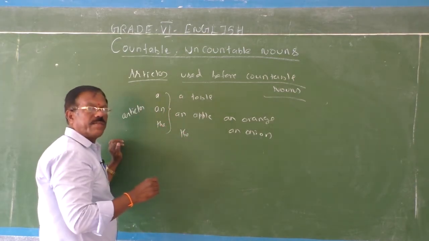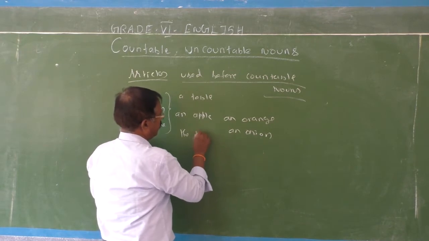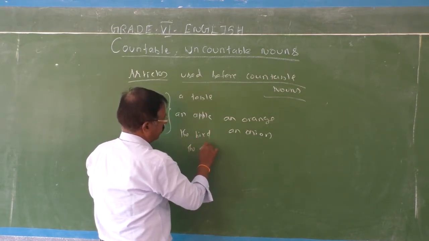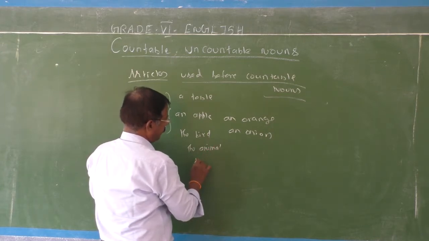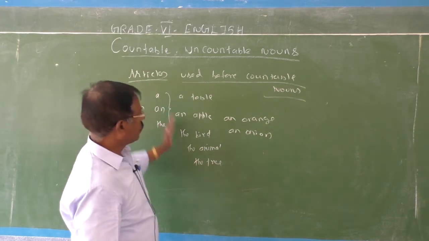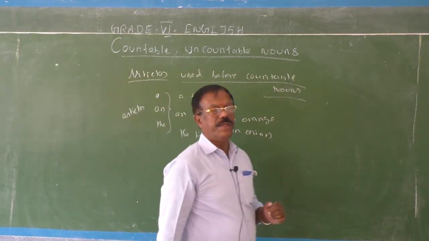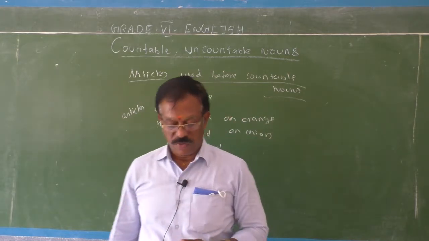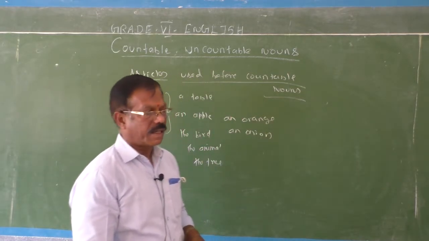Yes, can you give me an example, children? Yeah. The bird, the animal, the tree. So they are all countable nouns. So articles can be used before such countable nouns. Okay, fine.